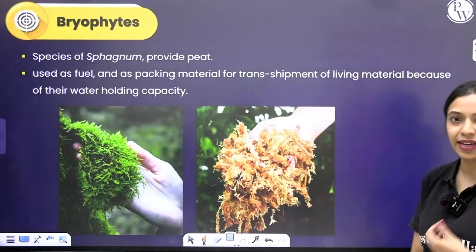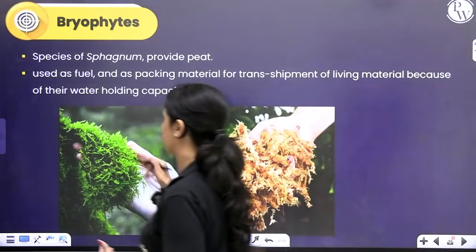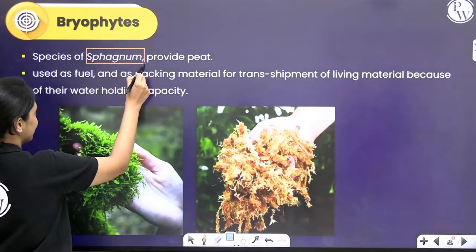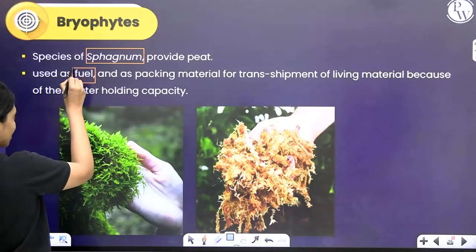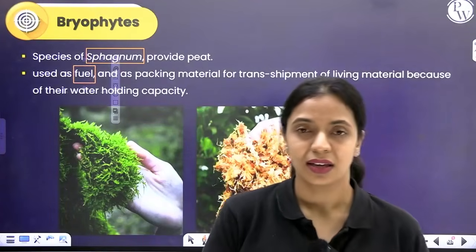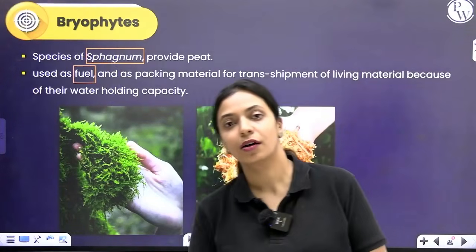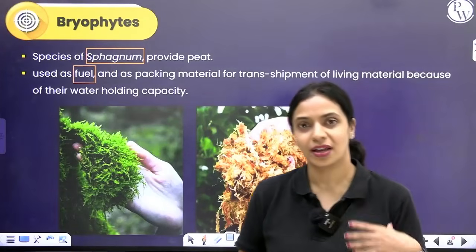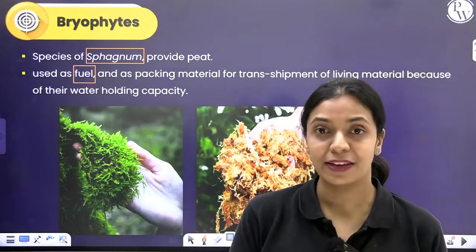Secondly, there is a species of bryophyte, a species of moss called sphagnum. This sphagnum is used as fuel, and since it has a high water holding capacity, it is used as a packing material for any shipment of live material.